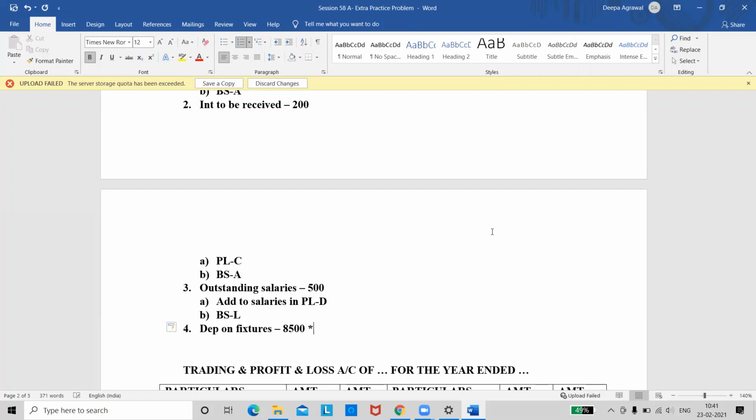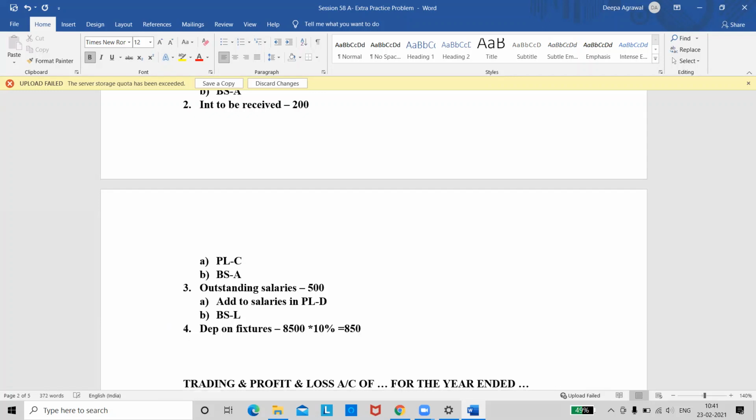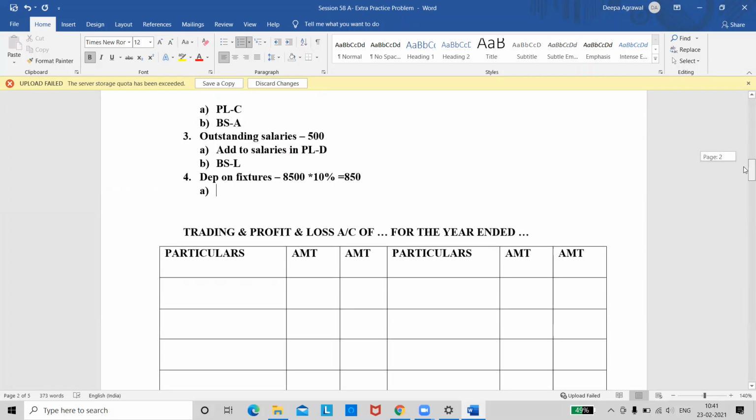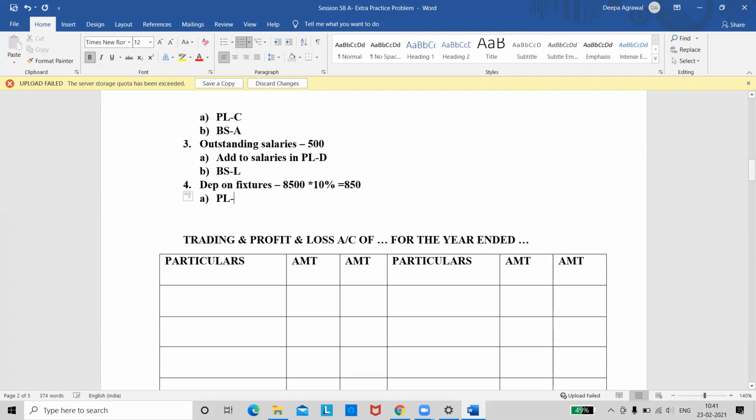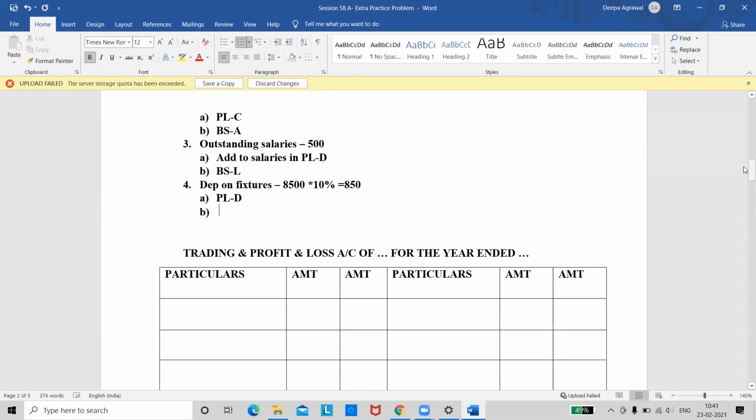8,500 into what is the percentage of depreciation given? 10%. Okay. So that means it comes to 850. Right? Now tell me the two treatments for depreciation. First treatment would be, where do I show depreciation? P&L debit side. Second treatment: deduct from fixtures in the balance sheet on the asset side.